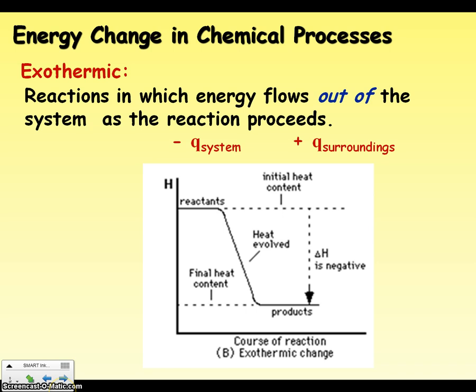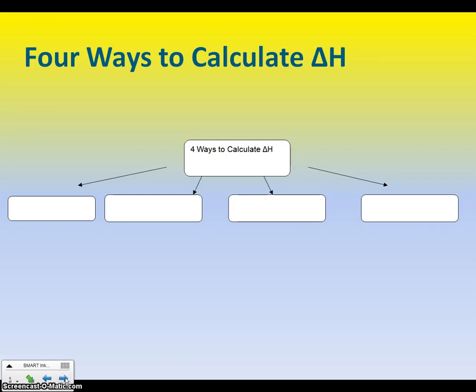By contrast, if heat is being released, if a system is exothermic, then we will see a negative delta H, and we'll talk about what delta H means in a second. But again, with this enthalpy diagram, you can see what is the energy that a reaction started with, what is the energy that a reaction ended with, and if it's a negative difference, we say that is an exothermic reaction.